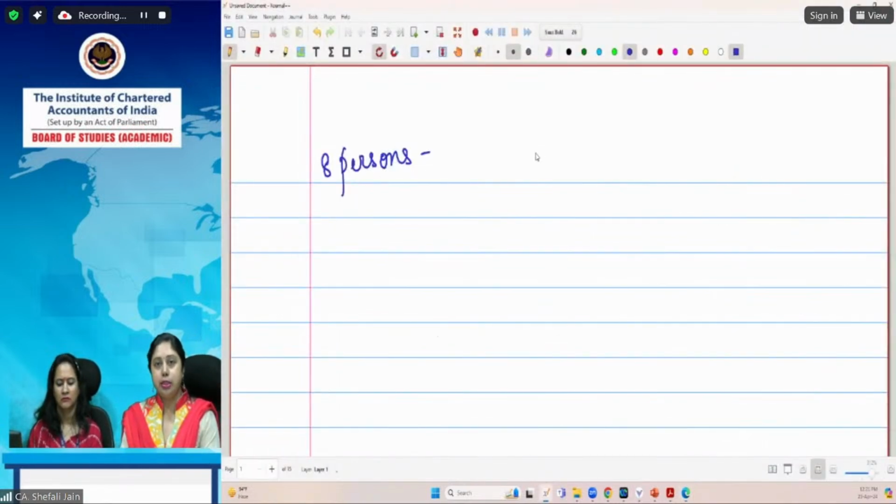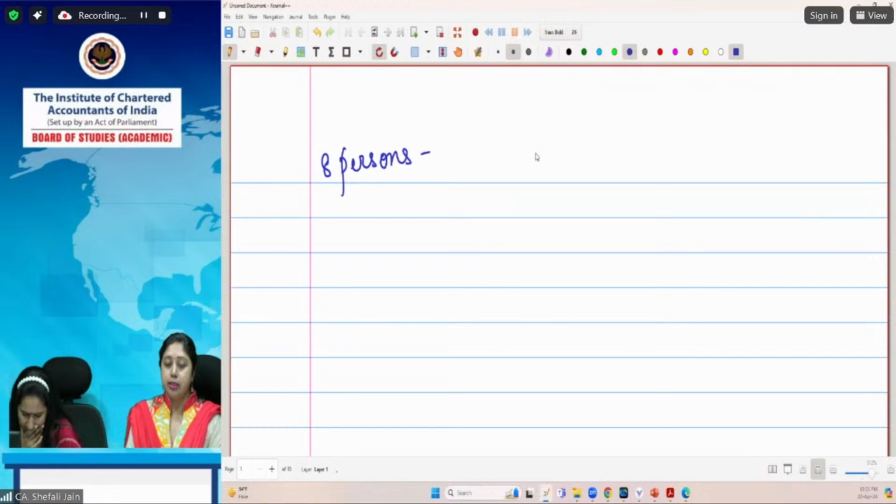Why? Because the exception is being attracted here, that the motor vehicle is being used for transportation of passengers. Though capacity is up to 13 persons, that becomes blocked, but since the motor vehicle is being used for transportation of passenger service, credit is available. Now, next step comes, we have to compute the credit.